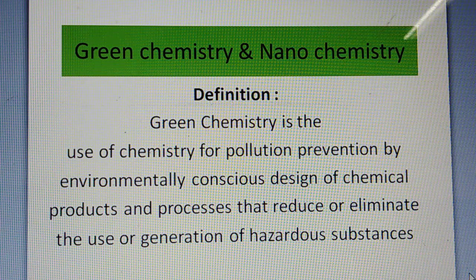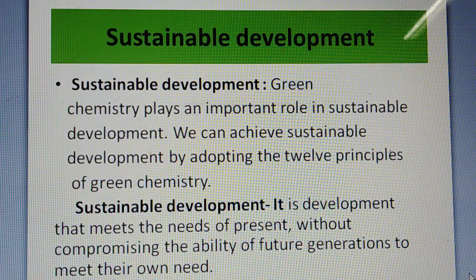If we design the chemicals, products and processes which are eco-friendly, then that will reduce or eliminate the use of hazardous substances, or eliminate the pollution part, and it will also prevent the use and generation of hazardous substances. So that part comes in green chemistry.